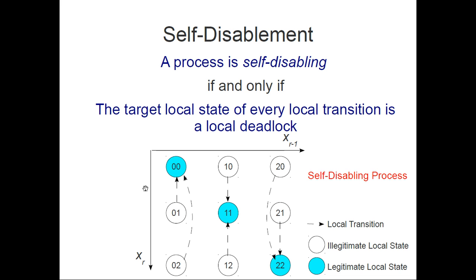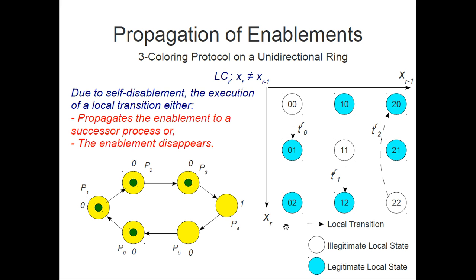And here we talk about livelocks in unidirectional rings. For example, this is not a self-disabling process, because if this local transition executes, we are still in a local state that is enabled, and we are not considering such types of protocols for livelock analysis.